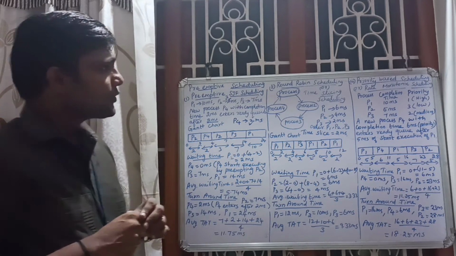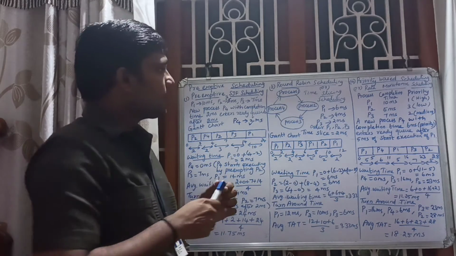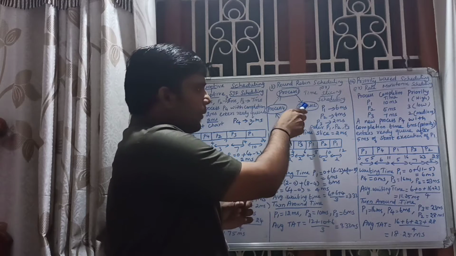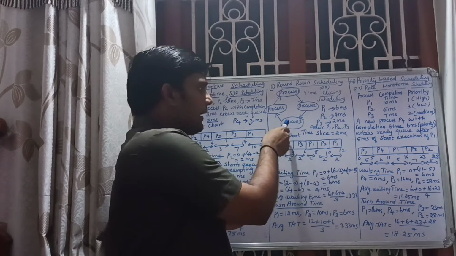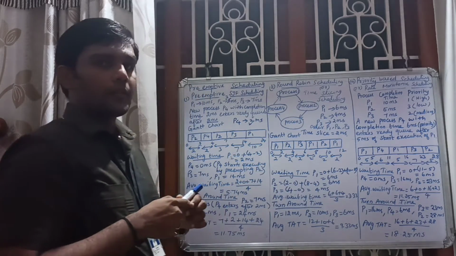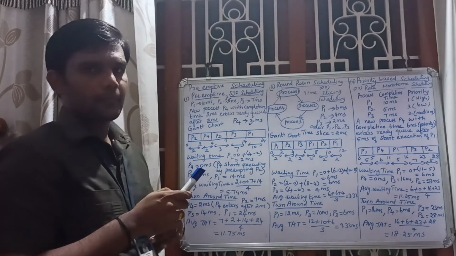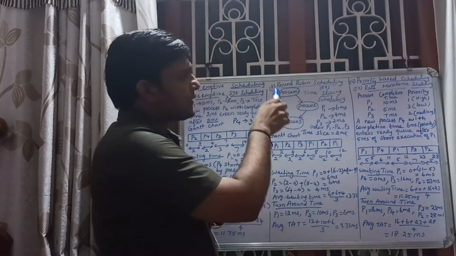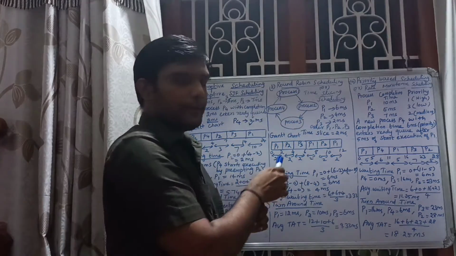Next one is round robin scheduling. Here initially process 1 is started, then process 2 will be serviced, then process 3 and process 4. Equal chance will be given to all the processes. It is always called time slicing scheduling. So let us take an example.